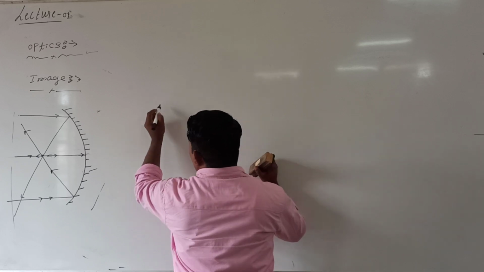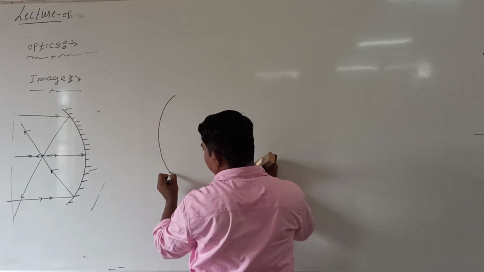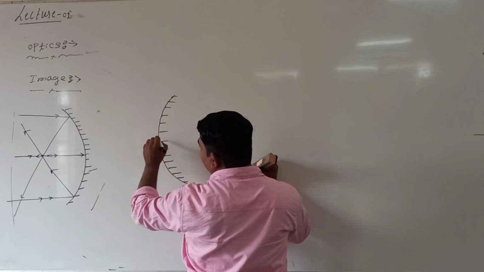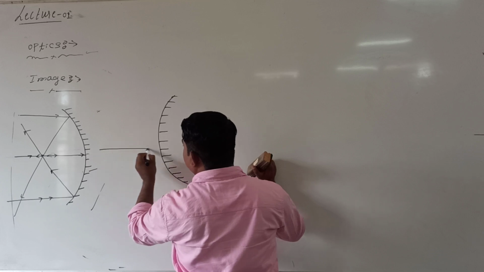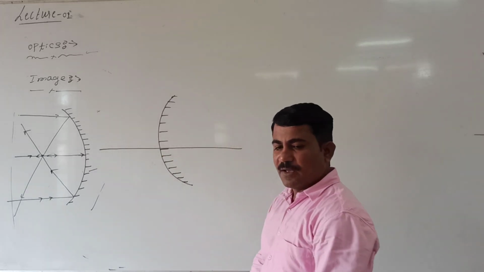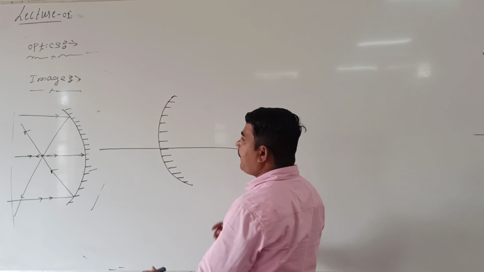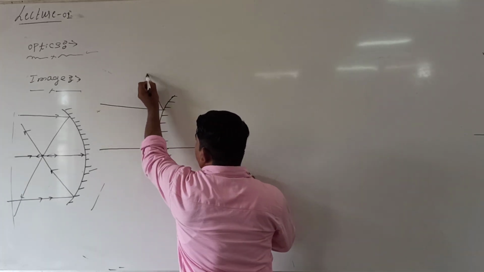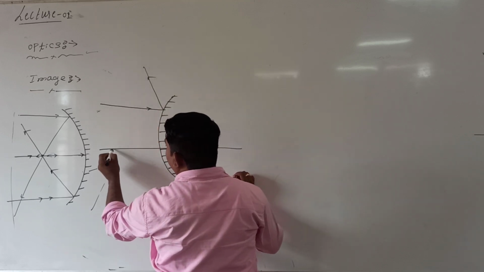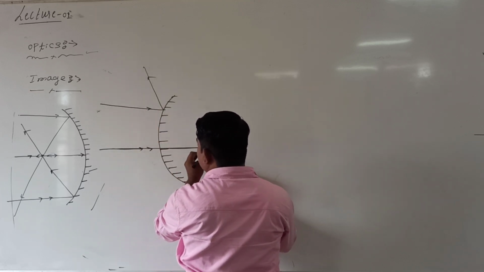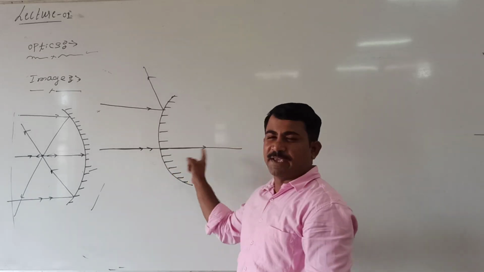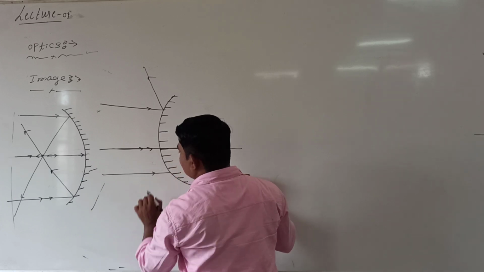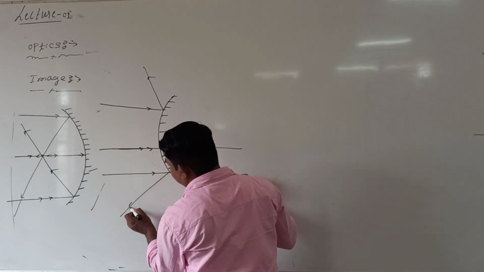Now I can take this as a convex mirror. This I can call the silver surface, and this the reflecting surface. Let us take it simply as a line. We know that a ray of light incident at this point bounces back, right? Let us take this ray of light passing. I will discuss why the ray is passing here later on. Let us take one more ray of light incident here and get reflected back.